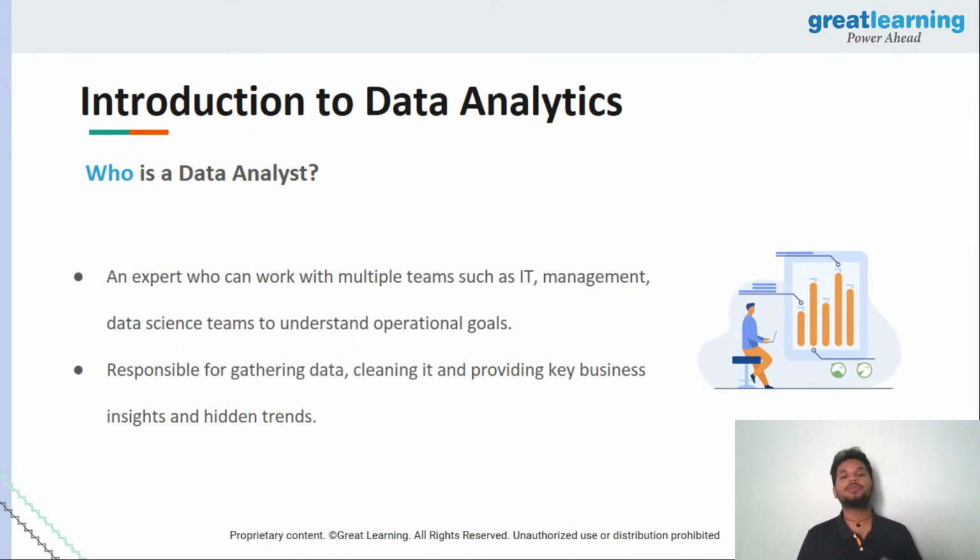So this person is going to be responsible to gather all the data, to clean it, pre-process it, analyze it, and eventually provide key insights and whatever hidden trends are present in the data, right?